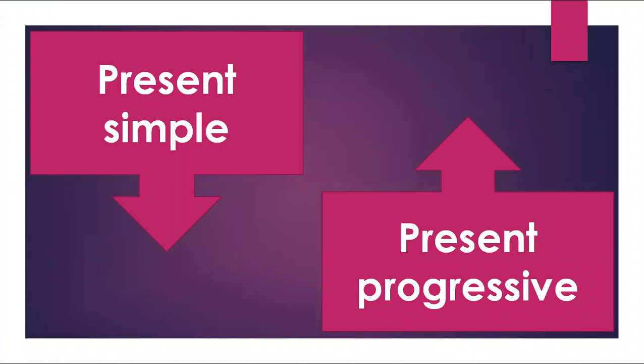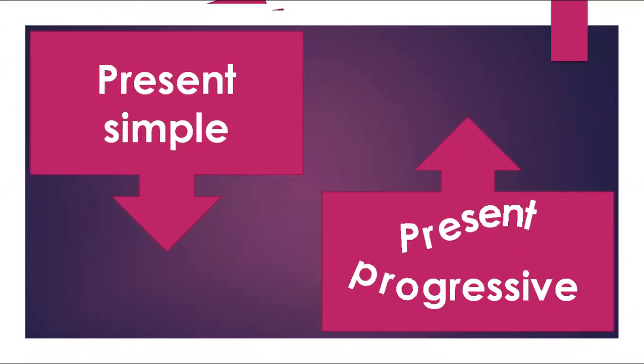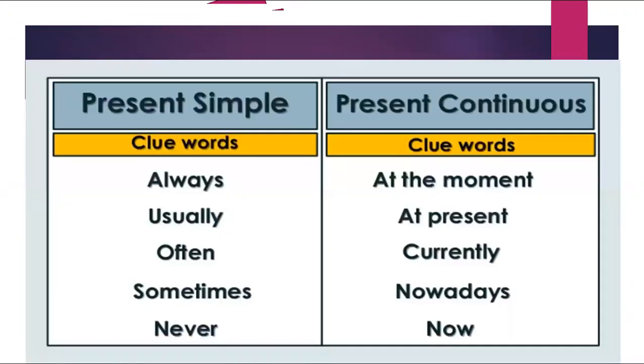Our lesson today is about the difference between present simple and present progressive. I want to say something here. Present progressive means present continuous. Present simple, present progressive. When you want to talk about present simple, what are the key words, the clue words of present simple? Always, usually, often, sometimes, never.